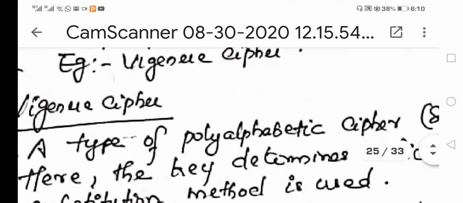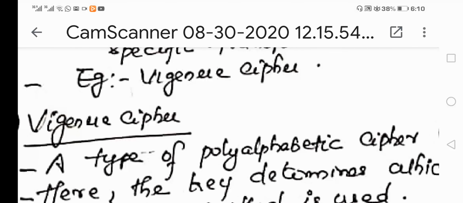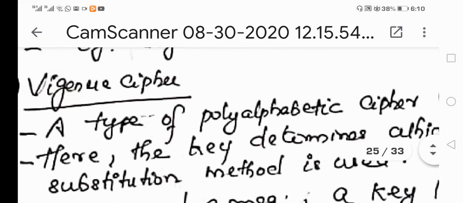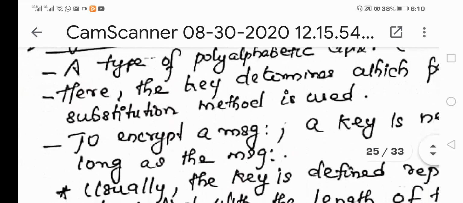Under polyalphabetic ciphers, Playfair cipher and Hill cipher are much more important, because such types of questions are frequently asked in university examinations. So first of all, we can study the Vigenere cipher. The Vigenere cipher is a polyalphabetic cipher, and as the name implies, we are going to consider multiple letters of the plain text message so as to carry out the encryption process to generate the ciphertext message.